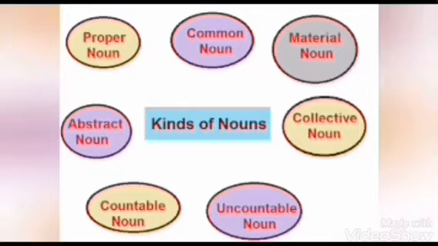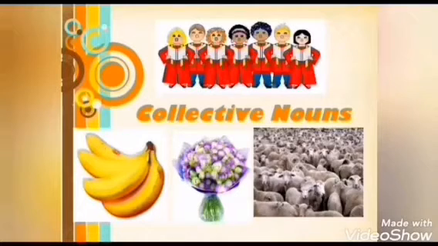What are the kinds of nouns? They are proper noun, common noun, material noun, collective noun, countable and uncountable noun and also abstract noun. These are the types of nouns. From all these types, I am going to revise only collective nouns.